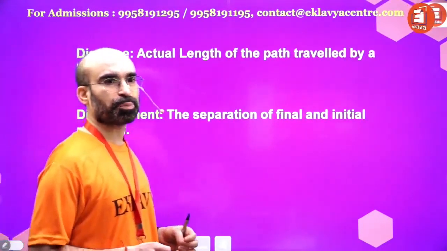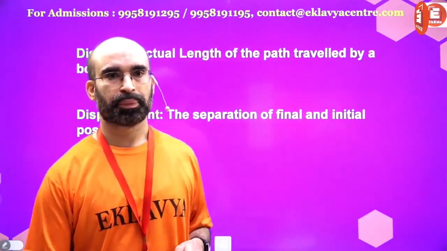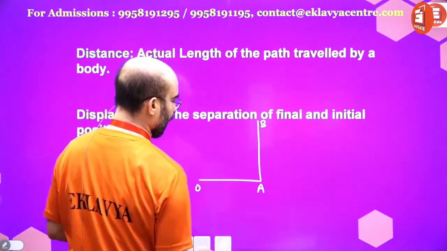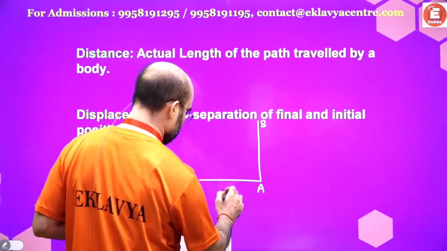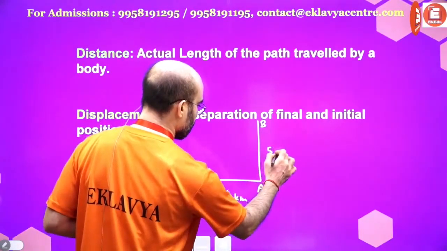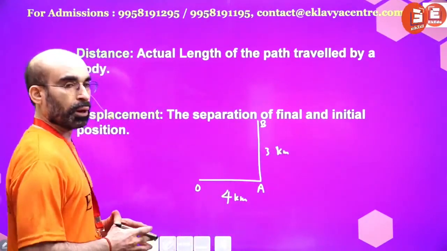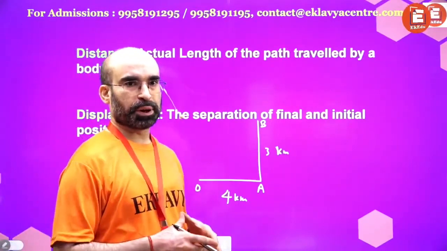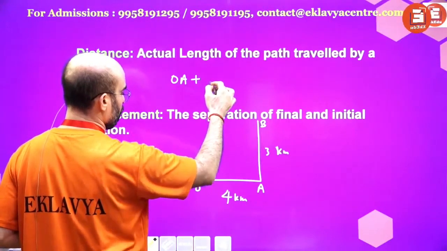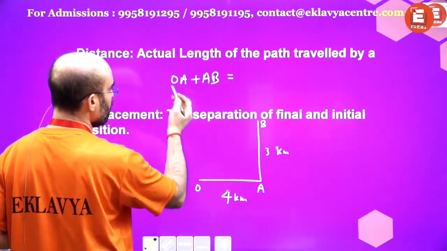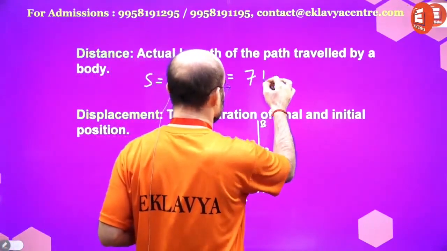Now what about the distance and displacement? Can you tell me what is the difference between the distance and displacement? If you have like this, O to A, a person travels from O to A and then A to B. So suppose this is 4 kilometer, this is 5 kilometer, this is 3 kilometer. What is the distance? What is the displacement? Distance will be OA plus AB, right? So it is what? 7 kilometers.